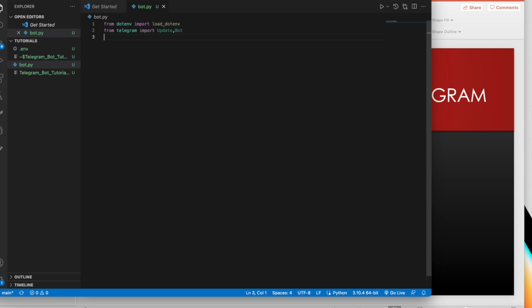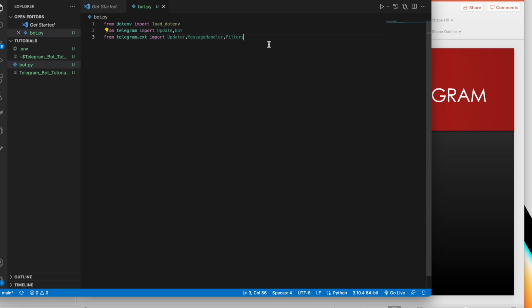And then we'll do from telegram.ext. This is a module again, and from here also we'll import some classes, right? So the first class is going to be Updater, okay? The second class will be MessageHandler, and the next class will be Filters, okay, right?